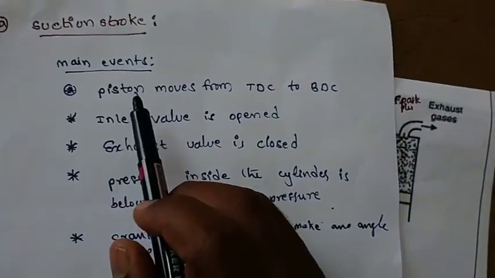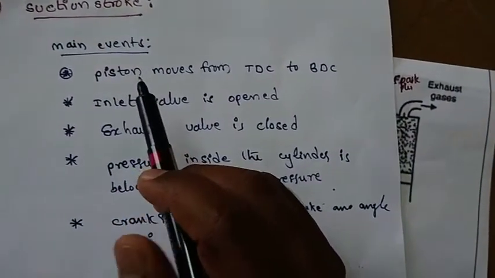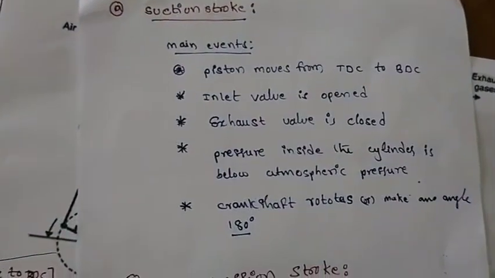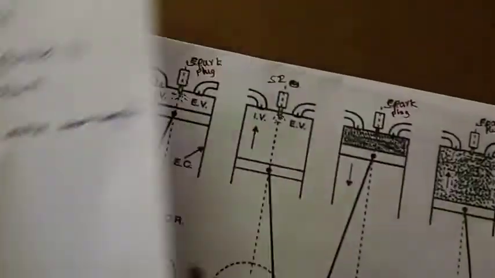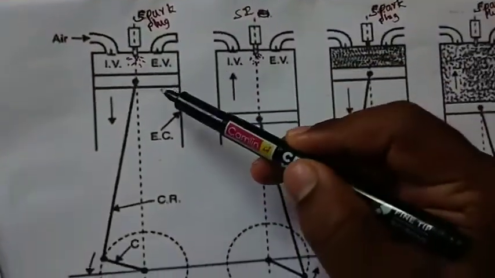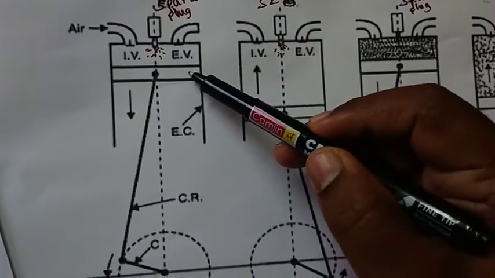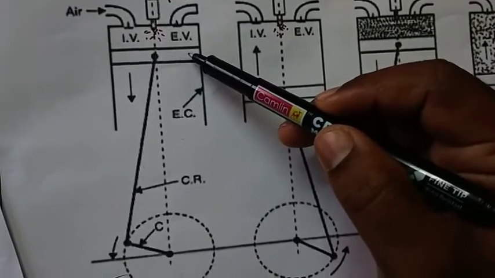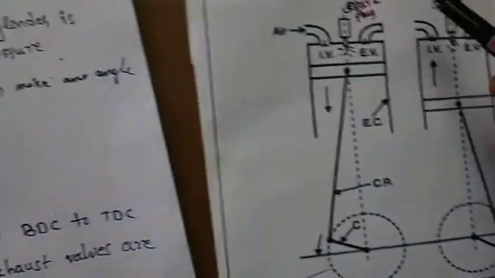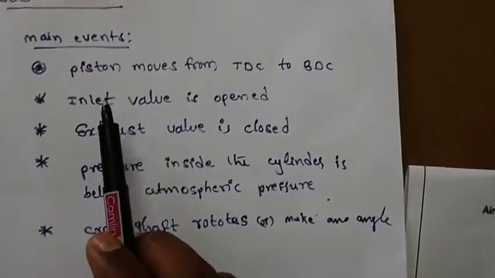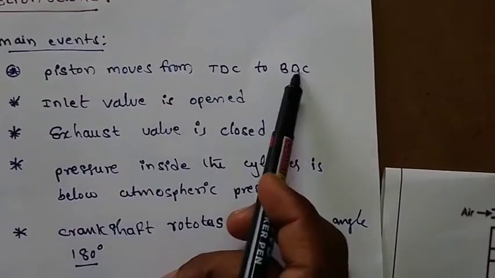In the suction stroke, basically the piston is at TDC position. See here, once again observe the diagram. The piston is at the top level position. In the suction stroke, the piston moves from TDC to BDC. So that is the first point.